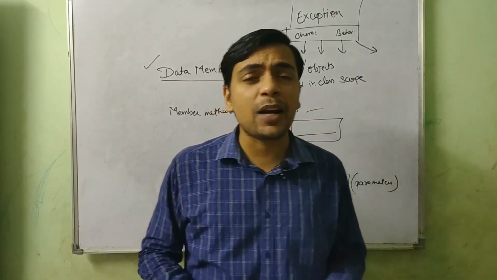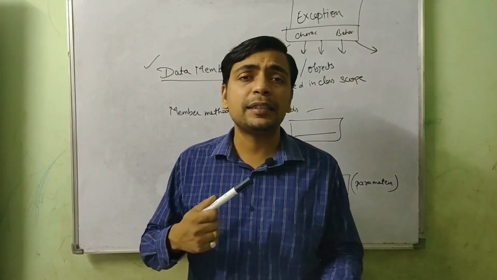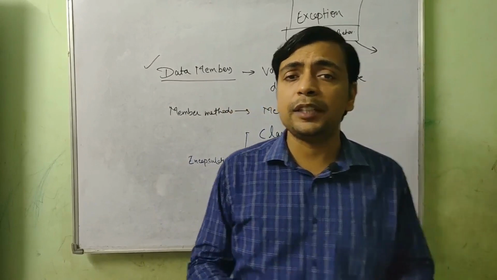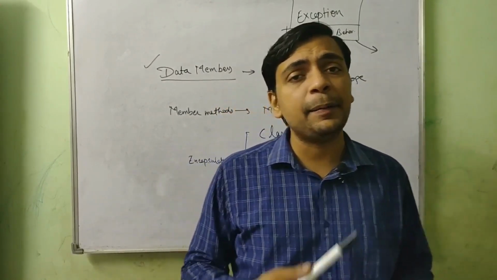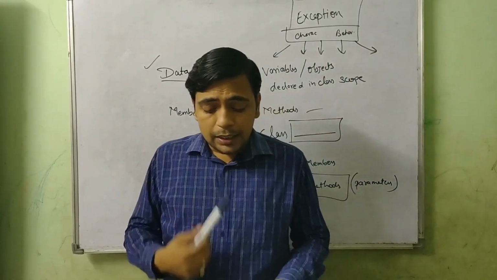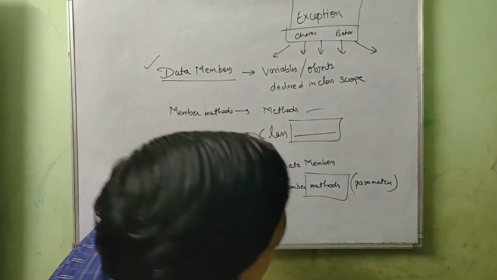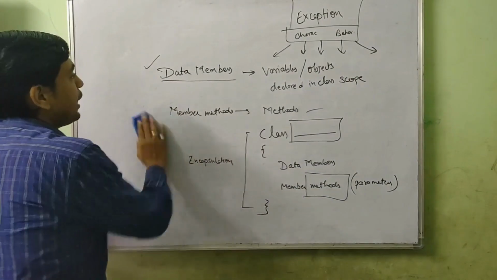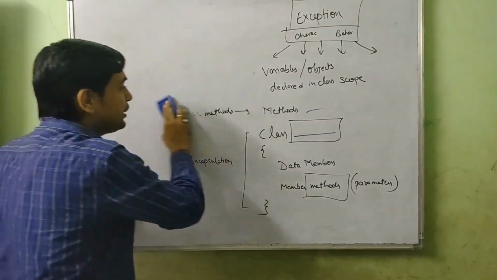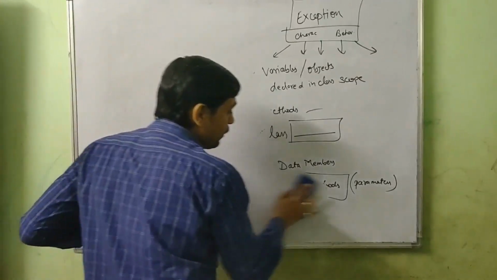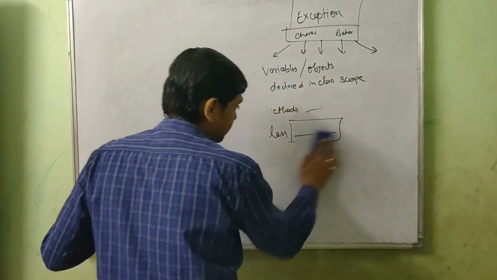So we have seen what objects and classes are, we have discussed attributes and behaviors, then we have seen different characteristics or features provided by object-oriented programming. Now let's talk about access specifiers. What are access specifiers? Access specifiers are keywords provided by Java which specify the scope of access of any member.